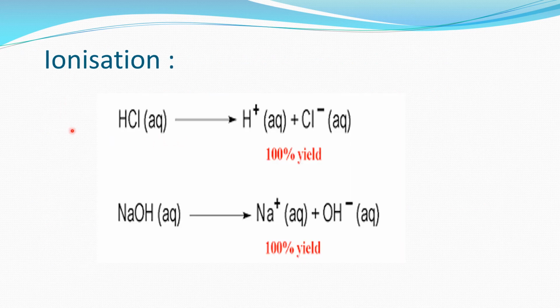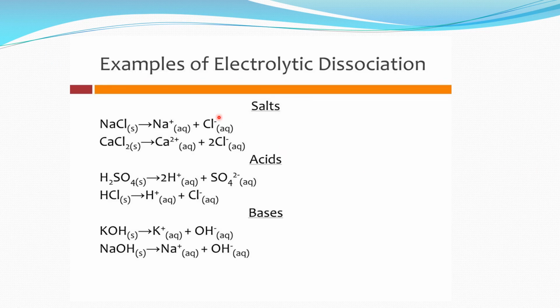In this example, you can see the ionization of HCl in aqueous medium. It ionizes into H plus and Cl minus ions. Also, NaOH in aqueous solution ionizes into Na plus and OH minus. These are the examples of electrolytic dissociation.